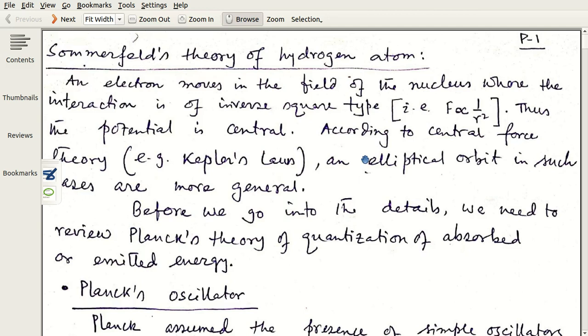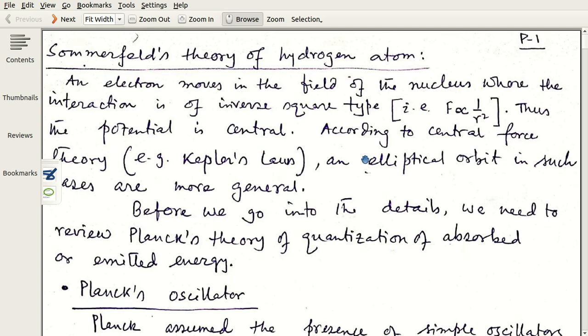Dear students, today we will discuss Sommerfeld's theory of the hydrogen atom. Sommerfeld modified and improved Bohr's theory of the hydrogen atom. We know that there were several demerits in Bohr's theory, and one of the major drawbacks of Bohr's theory was that it failed to explain the fine structure of the hydrogen atom.